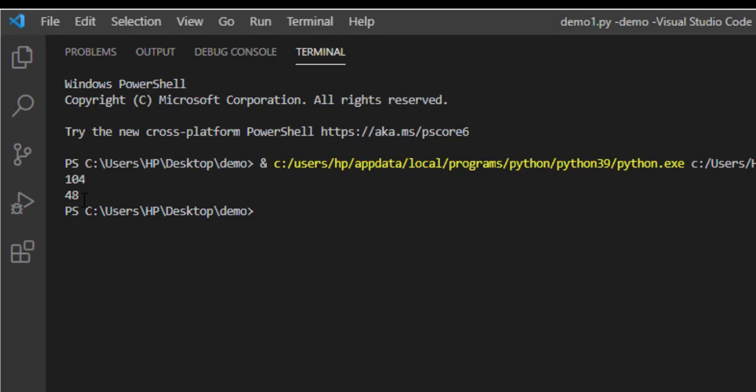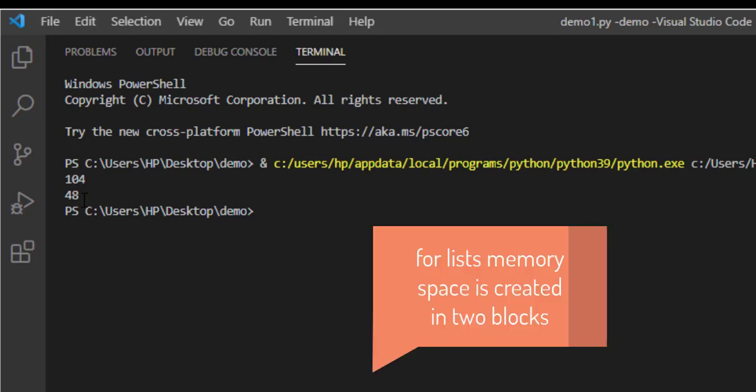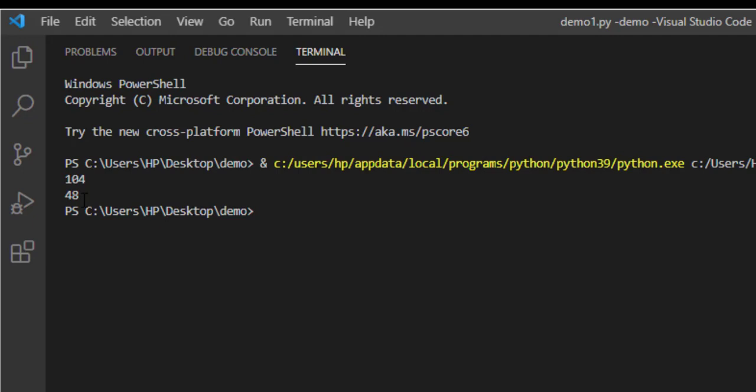Why is it so? Whenever we create a list, it creates additional memory space because lists are mutable, and further elements can be added in the memory space which has been created in advance. But as a tuple is immutable, it takes only the memory space for the defined objects, not for any extra.